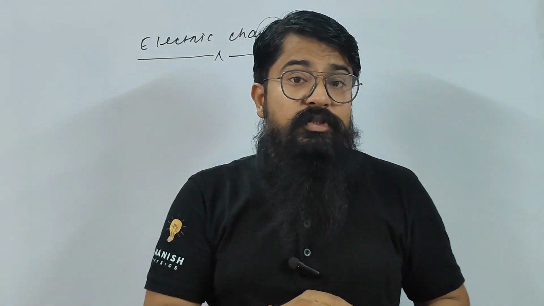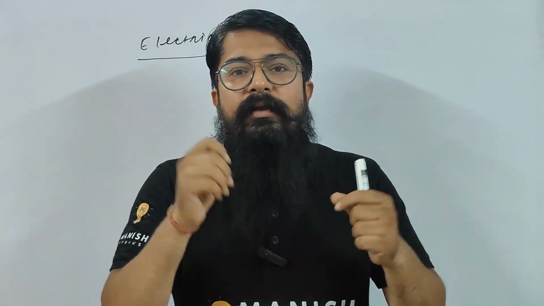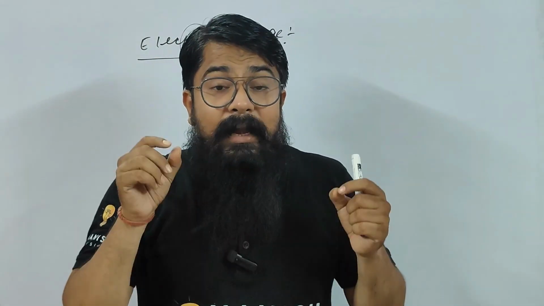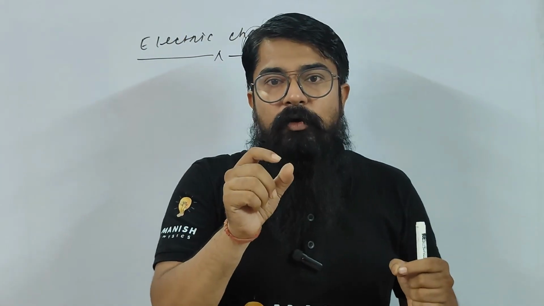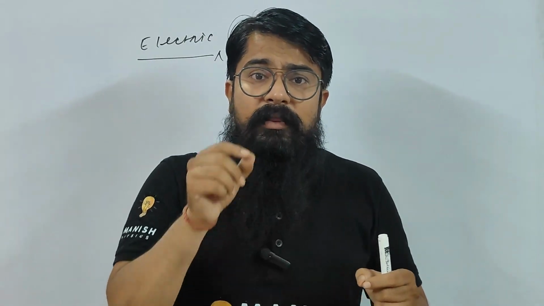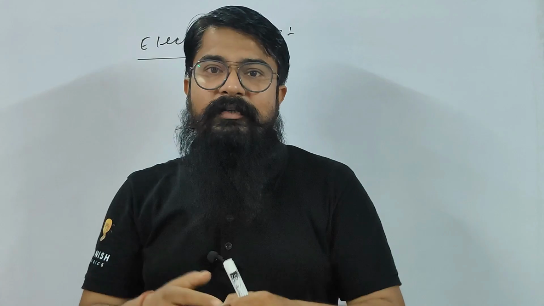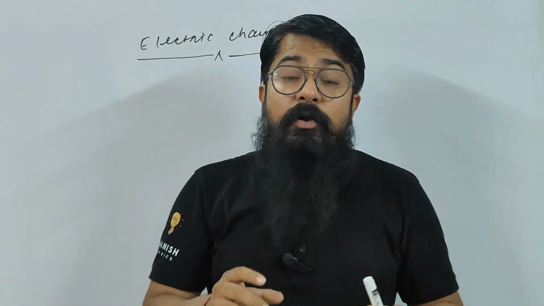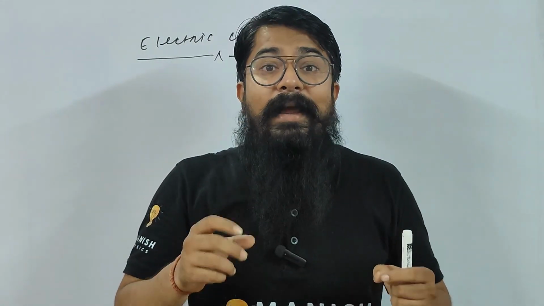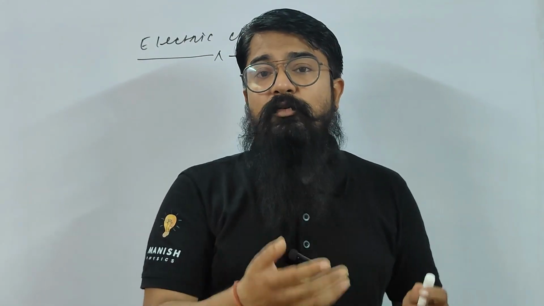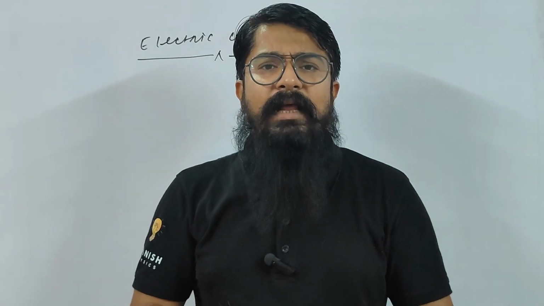Children, what I mean to say, just see, if you take a comb and pass it through dry hair, and then you take that comb near a very tiny object like a piece of paper, you will find that the piece of paper is being attracted. Why does this happen? Because the comb is electrified. I mean to say, it acquires some charges, and those charges try to attract or pull a very tiny object like a very small piece of paper, children, right?